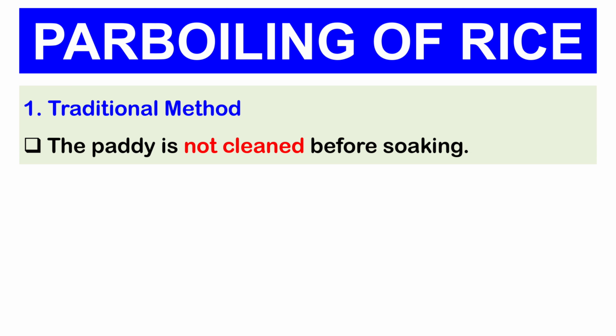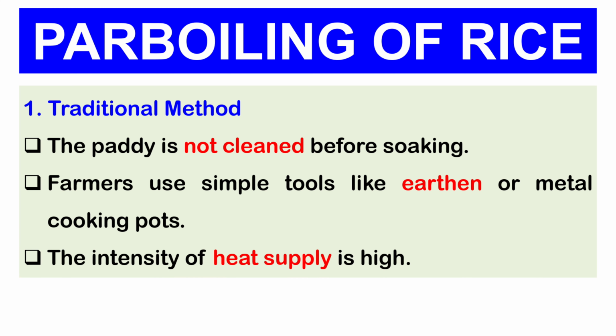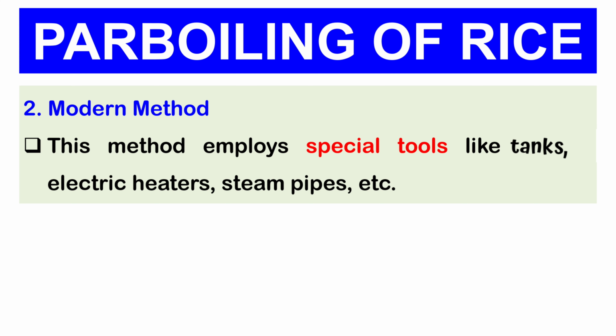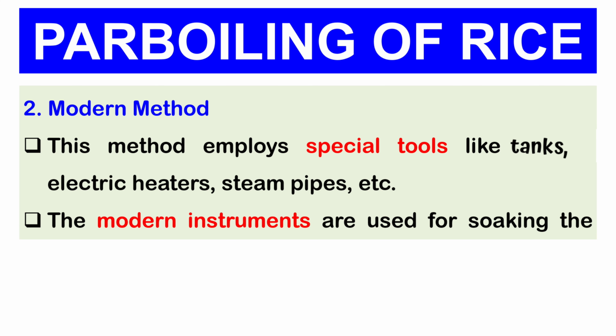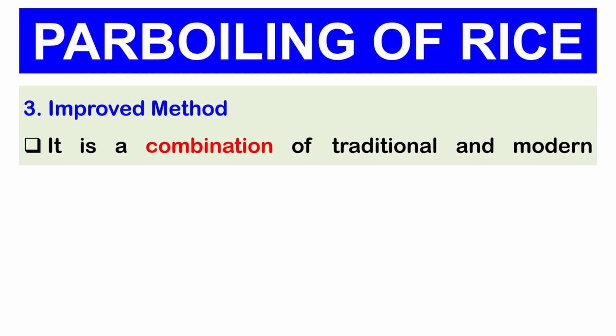In the traditional method, the paddy is not cleaned before soaking and farmers use simple tools like earthen or metal cooking pots. In this method, the intensity of heat supply is high. The modern method employs special tools like tanks, electric heaters and steam pipes etc. In this method, modern instruments are used for soaking, steaming and drying processes. And the improved method is a combination of traditional and modern methods.